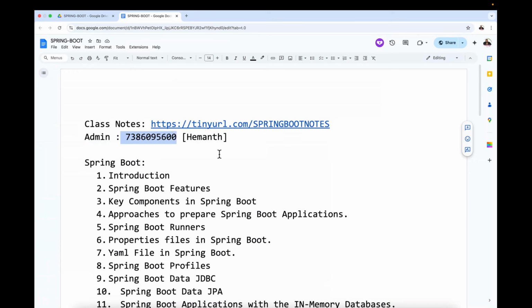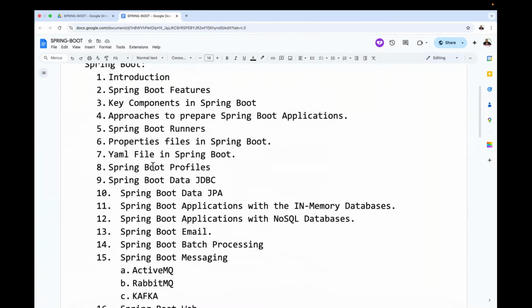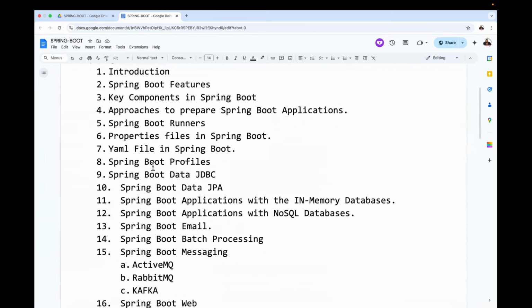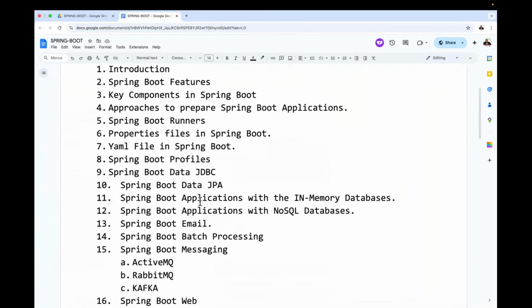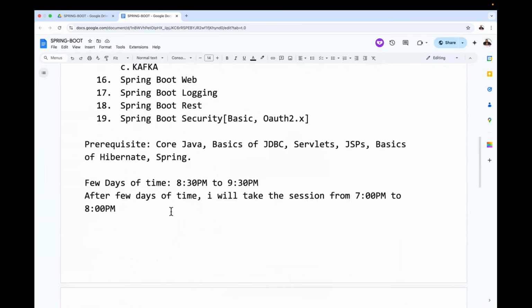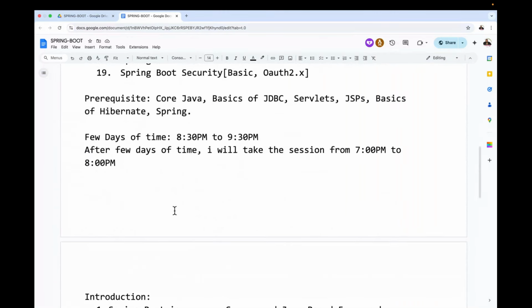So the content I have given is about this. Nearly all 19 topics I am going to cover: introduction, Spring features, and so on, up to Spring Security. Okay, all right, sir. One more point: at present I am taking these sessions from 8:30 to 9:30 p.m., but in the future I am going to take your classes from 7 to 8 p.m. at most.